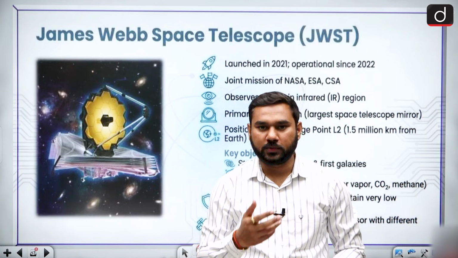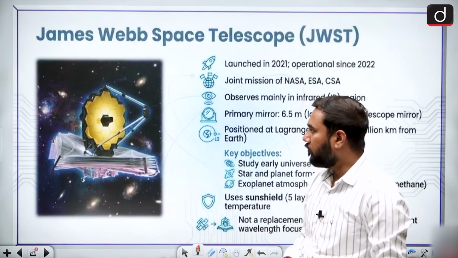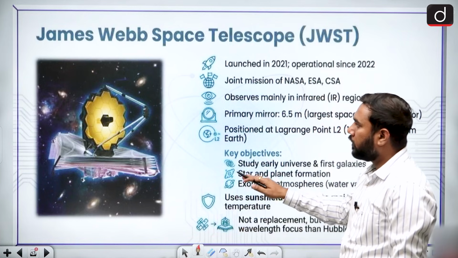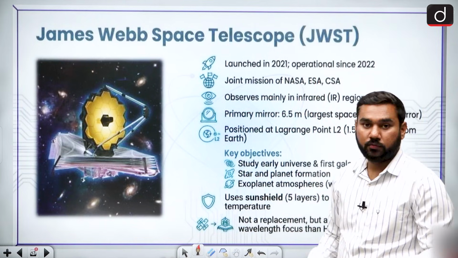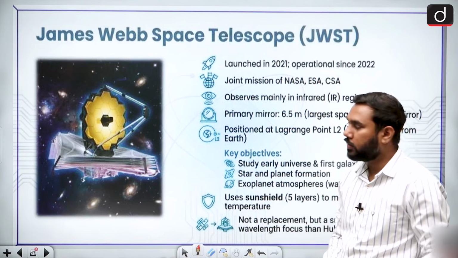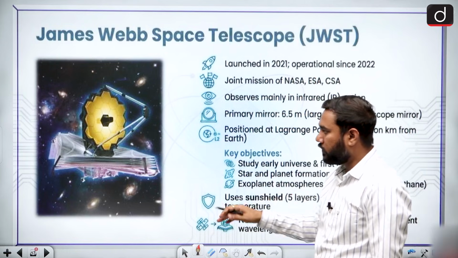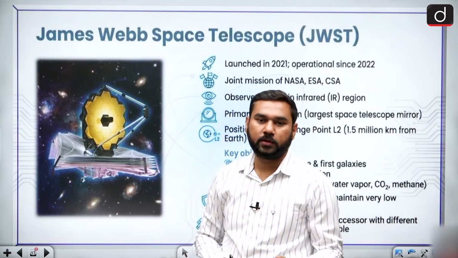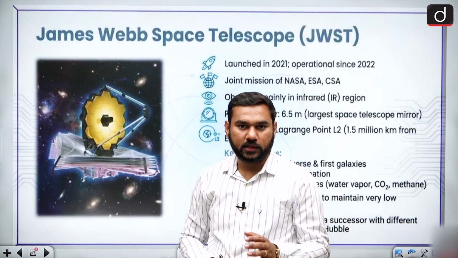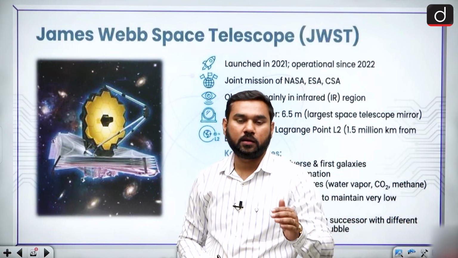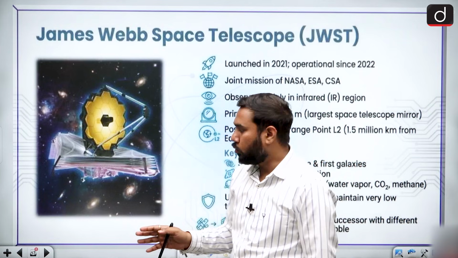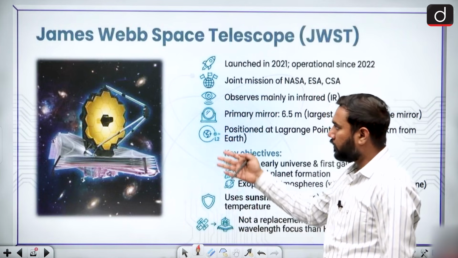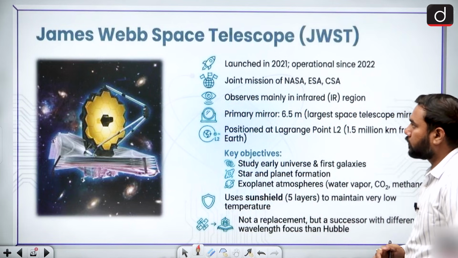So how can we observe this? We have a very important thing in space called the James Webb Space Telescope. It is very strategic and important, because these days we call it a time machine, because it can see in space millions and trillions of years ago, and that's why we can say it is a time machine. So what is going on in space that we are looking at with the James Webb Telescope?